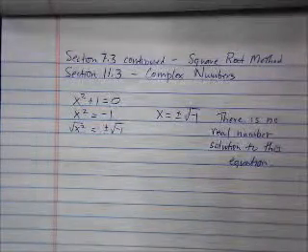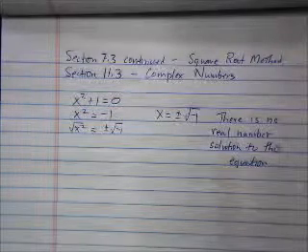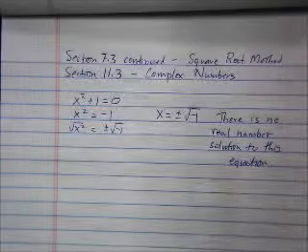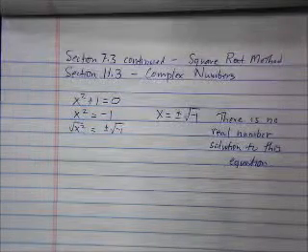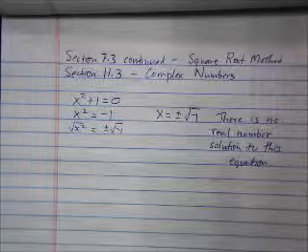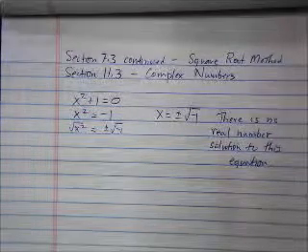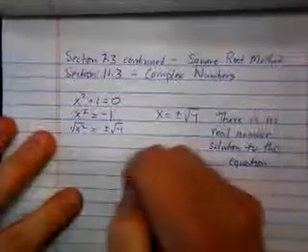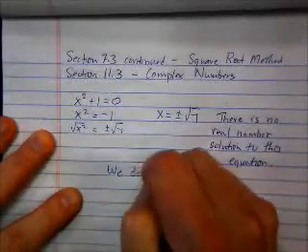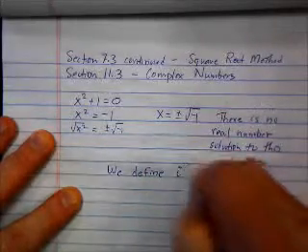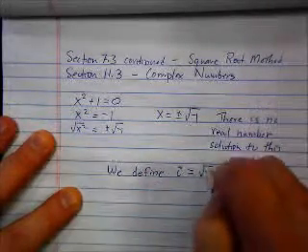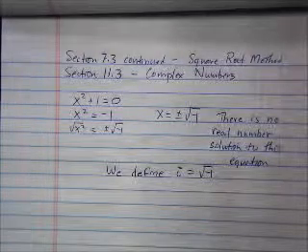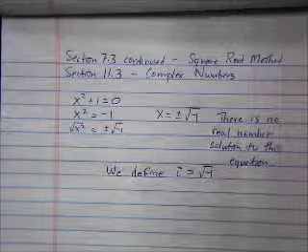So what do you do when there's no real number? It's kind of like when you were a little kid and you didn't have any real friends. What'd you do when you didn't have any real friends? You made up imaginary friends. What do we do when we don't have any real numbers? We make up imaginary numbers. So we define i to be the square root of negative 1. And we use i for imaginary. i stands for imaginary.